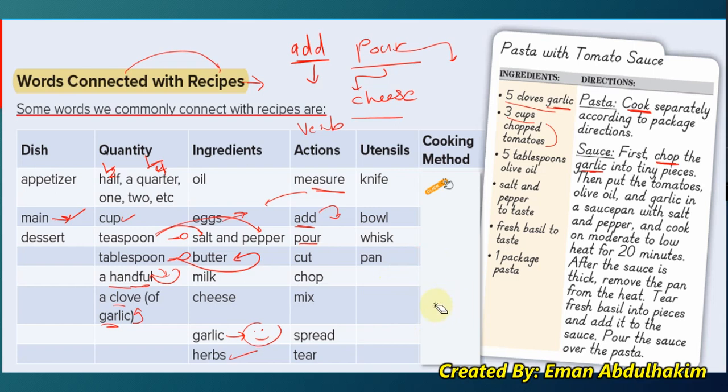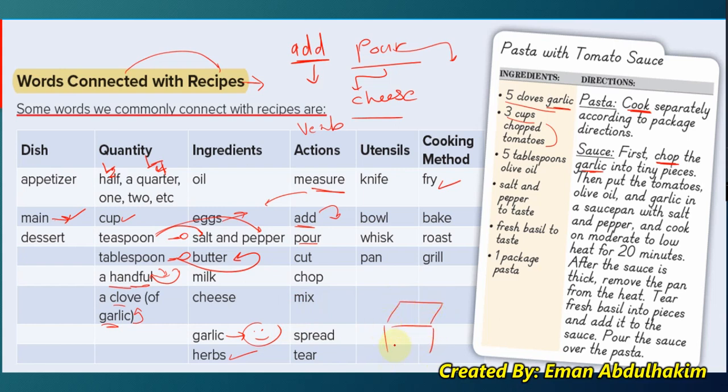Okay, after that, we have cooking methods or cooking styles. We have fry, bake, roast, and grill. Now, I have a question for you. In which one do we need lots of oil? Grilling, roasting, baking, and frying. Bingo. Frying. In which one do we need to put the food inside the oven? Maybe two, not one. In baking and roasting.